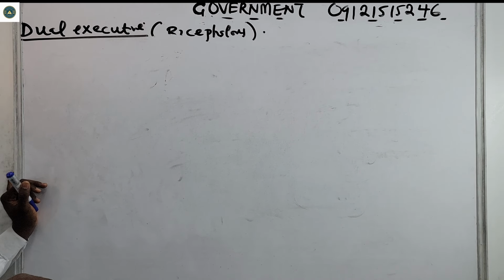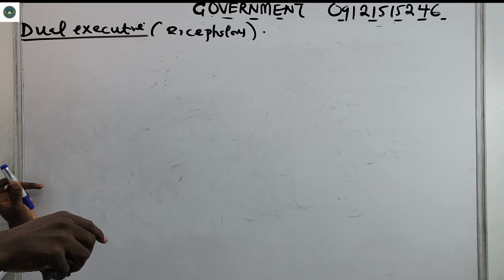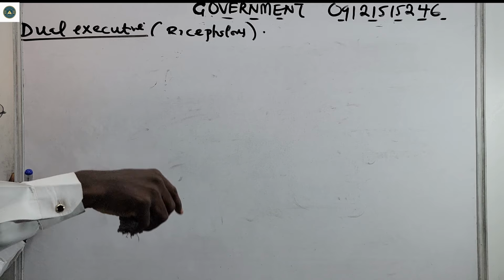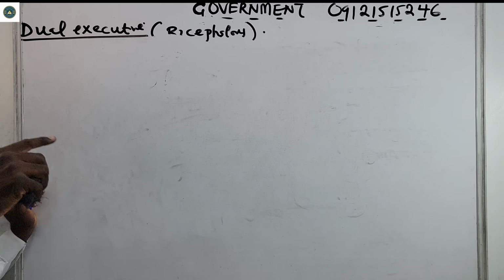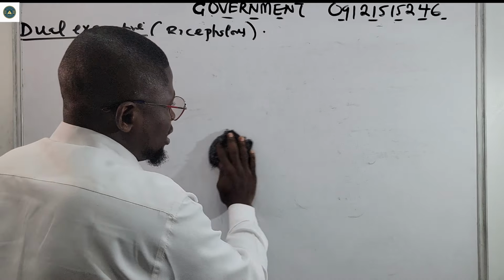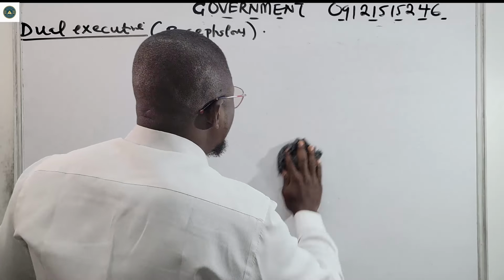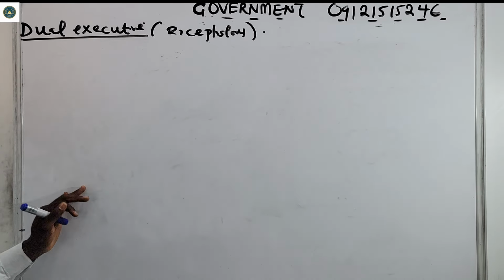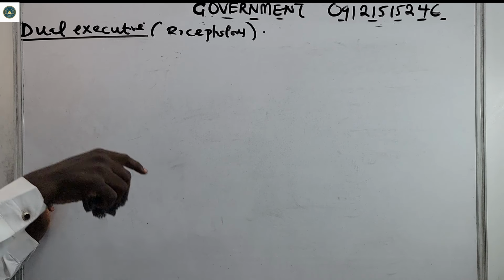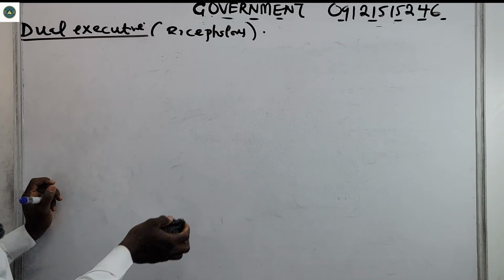That means the head of government and the cabinet members are members of the parliament. That's what we mean when we talk about parliamentary executive. The executive and cabinet members are all members of the parliament.